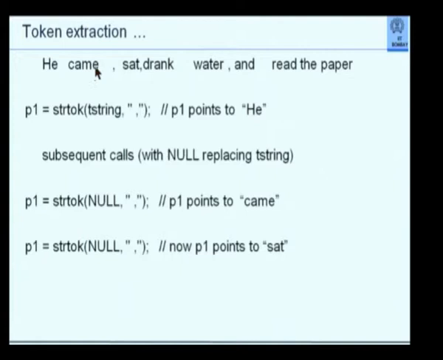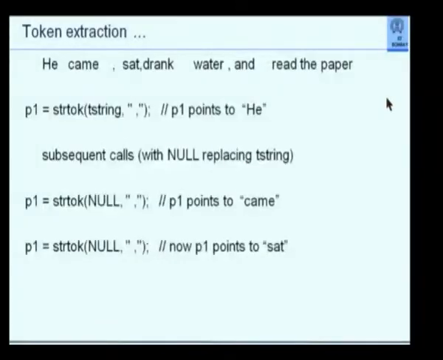Again I call it. It remembers where it was earlier, it will start skipping all the delimiters, find the next token, sat, and return sat. So can you see, a simple first call gets you the first token, and subsequent calls in a simple while loop get you all the tokens? Can you write a program better than this? It is not possible. Any individual evaluation of individual characters and then extracting these tokens is always going to be more time consuming programming.